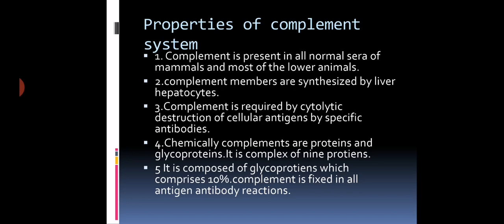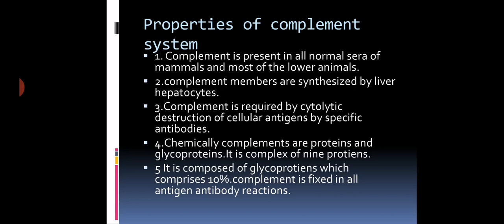So whenever a specific antigen comes in contact with the vertebrate body, specific antibodies will be produced, and there is the antigen antibody reaction by natural rule. And whenever the antigen antibody complex is formed, this complex will go and activate the complement. So once the complement is activated or fixed, there is further cytolytic destruction. It will cause membrane lysis or cell lysis.